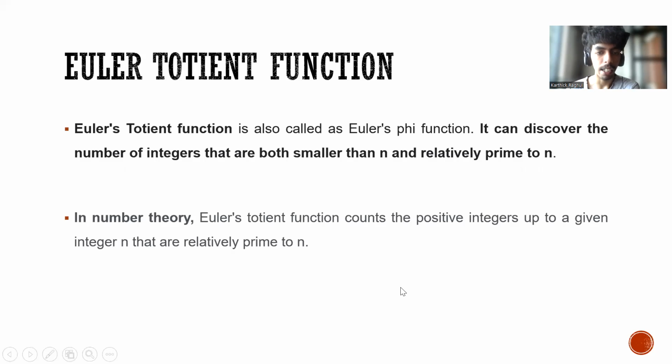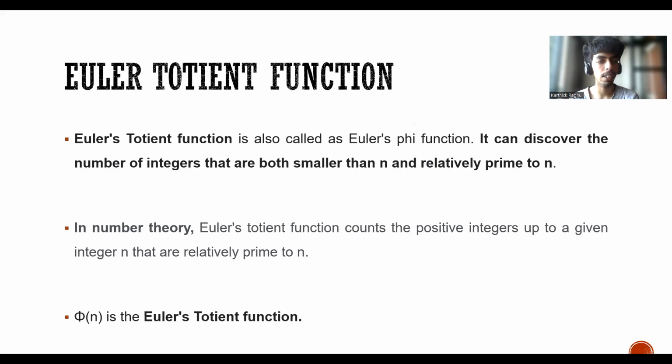In number theory, Euler's quotient function counts the positive integers up to a given integer n which are relatively prime to n. We can denote psi of n as Euler's quotient function. In Euler's quotient function, we cannot produce collisions with current or foreseeable technology, so the security you get here is identical.